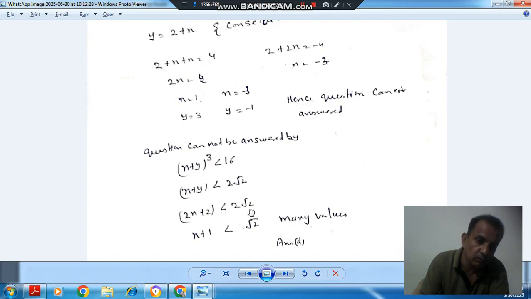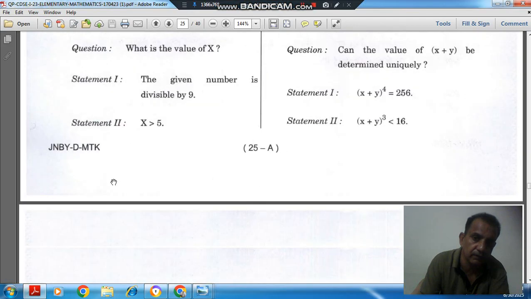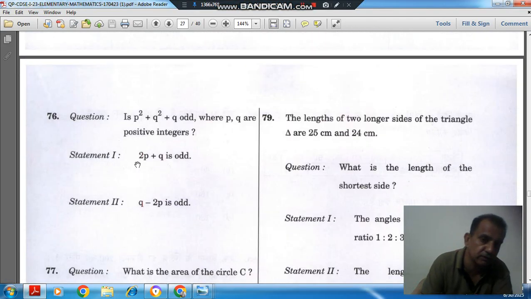Okay. So next question, question number 76, based on this instruction. Question: is p square plus q odd, where p and q are positive integers? Statement 1: 2p plus q is odd. Statement 2: q minus 2p is odd.